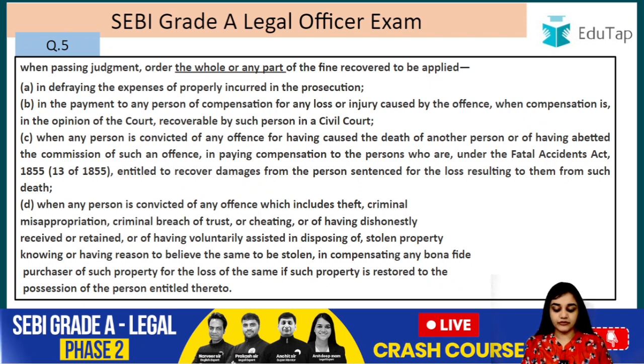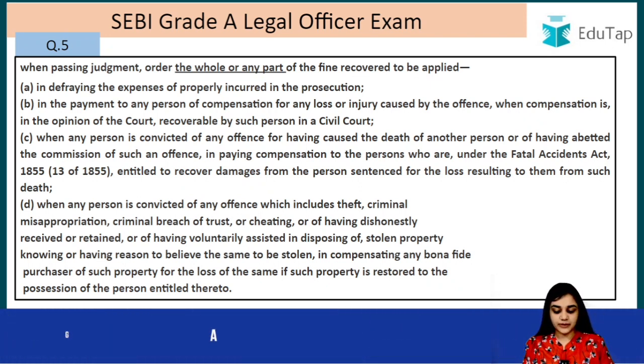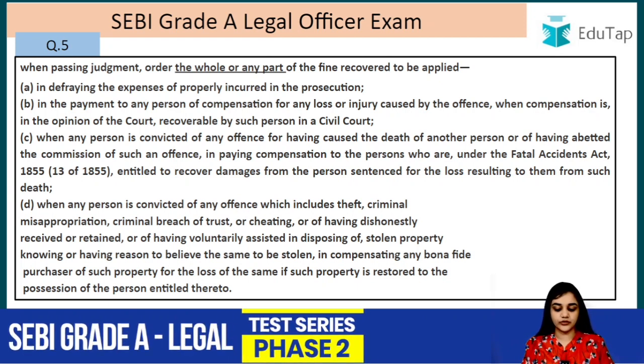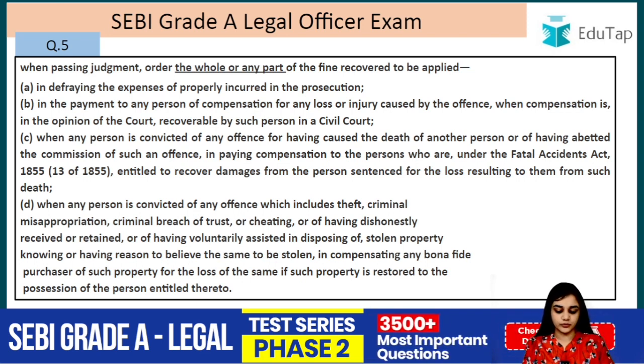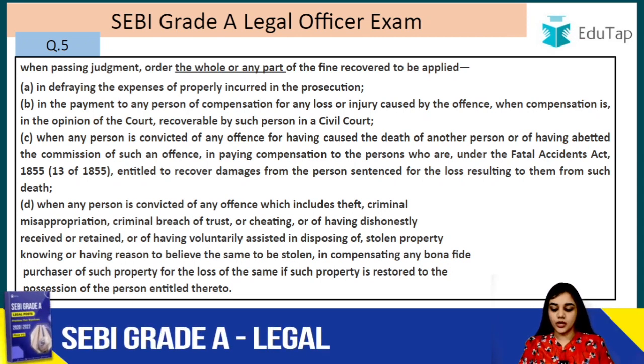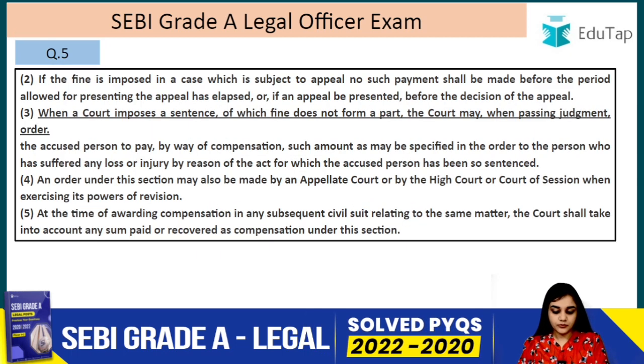So that is why they have included all these offences, that is theft, criminal misappropriation, criminal breach of trust, cheating, or having dishonestly received or retained, or having voluntarily assisted in disposing of the stolen property, knowing or having reason to believe the same to be stolen. So in these cases, you have to do what? You have to compensate the bona fide purchaser. Alright, next.